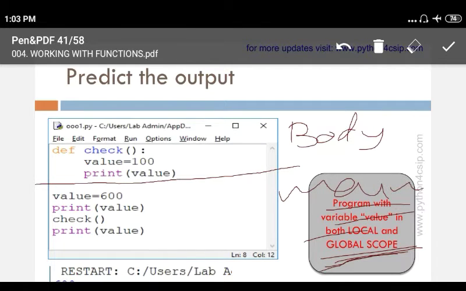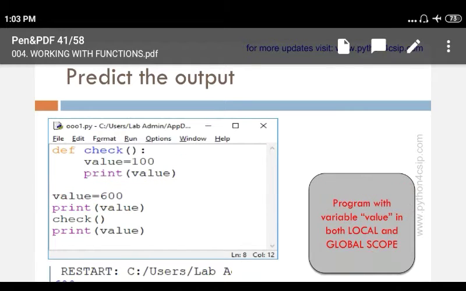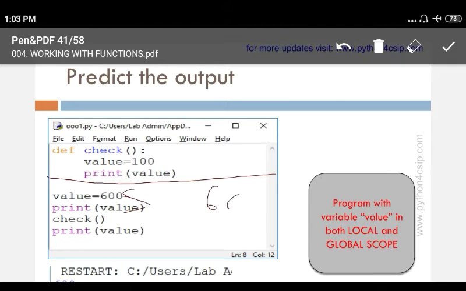The program will start from this line onwards. This is a global variable and this one is a local variable. Outside this function, in this scope, there is a variable value, so it will access the value of this variable. It is accessed as the global variable's value, so it will print 600.